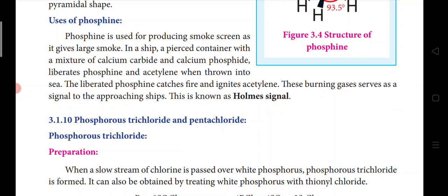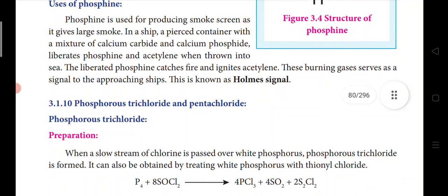So how is it going to give large smoke? Usually this is used in ships. In a ship, a pierced container with a mixture of calcium carbide and calcium phosphide is used. Pierced container means a container which has a hole in it. So they will have this container with a mixture of calcium carbide and calcium phosphide. When that is thrown into water, what will happen? It liberates phosphine gas and acetylene when thrown into the sea.